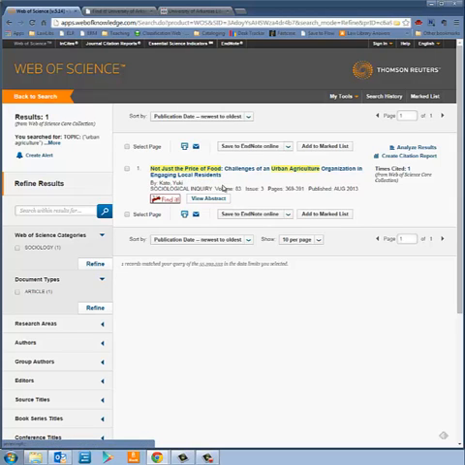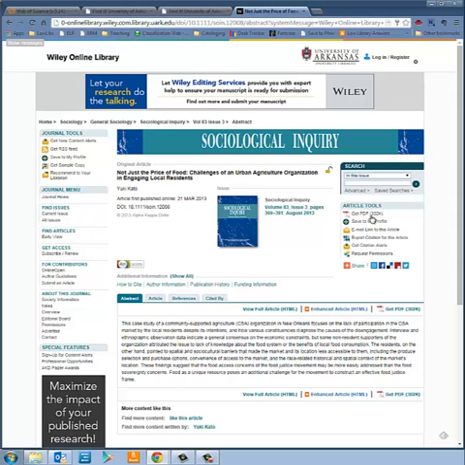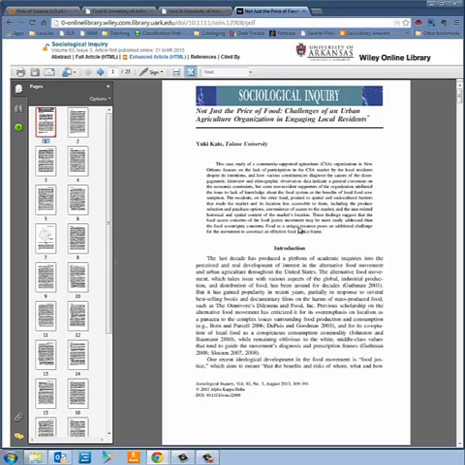And I know that it's not full text here. I'm going to click on the Find It button there. And you'll see we've got a variety of options. Full text available online, full text available online. We're going to click that first one. And so from here we can click get the PDF and we'll get the full PDF version of the article. So that is a very crash course in using Web of Science.